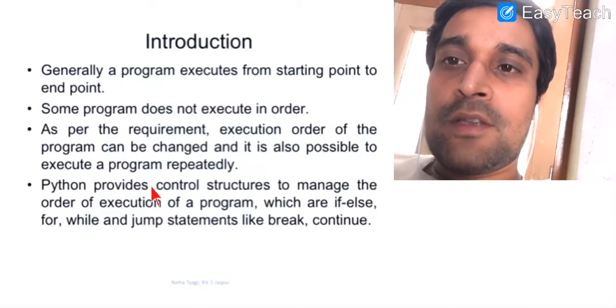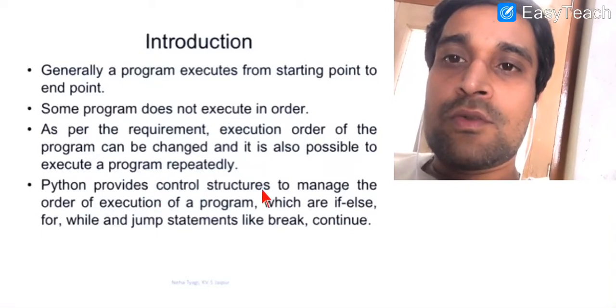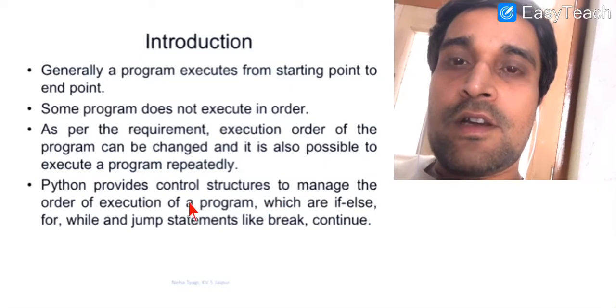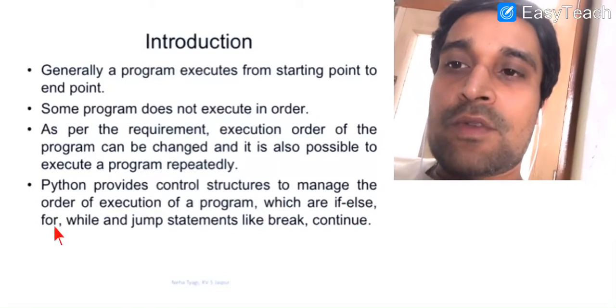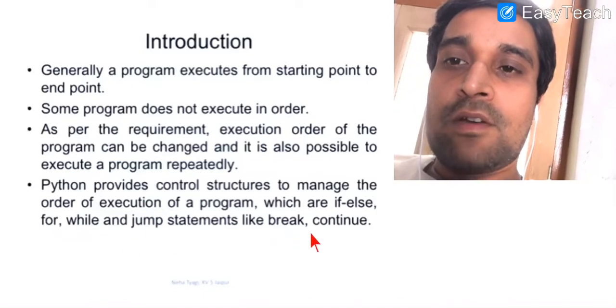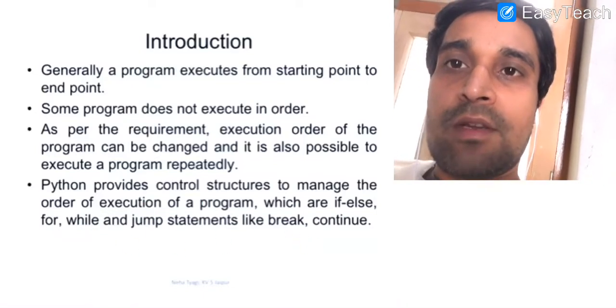For that, Python provides some control structures to us, and these are conditional and iterative statements. Conditional statements that you can use are if, if else. Thereafter we can use iterative statements like for and while. Then we will discuss break and continue, the jumping statements which are available in Python.